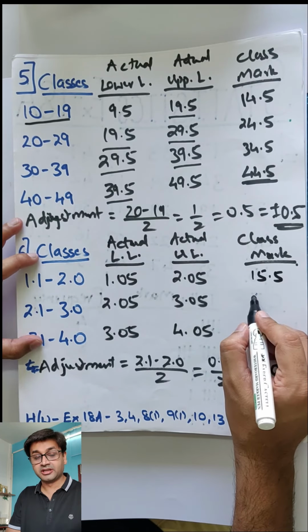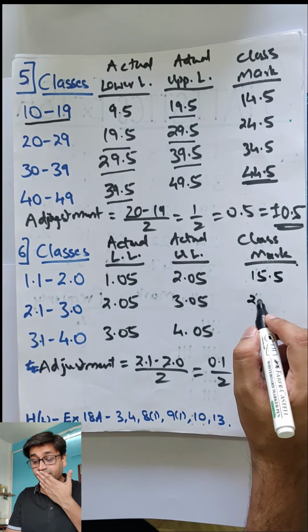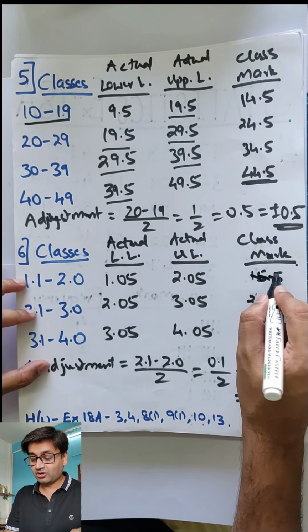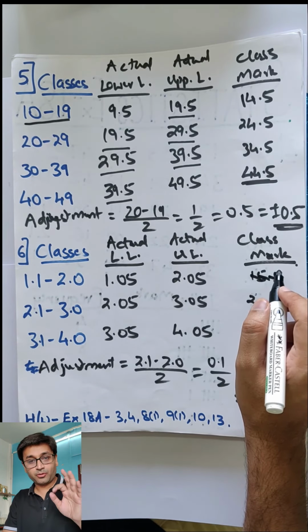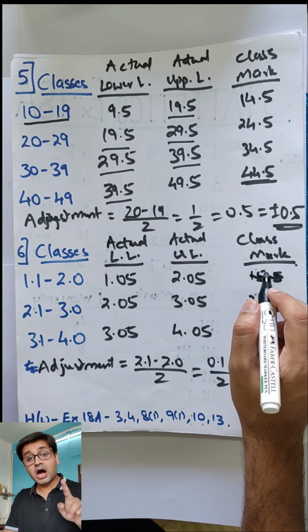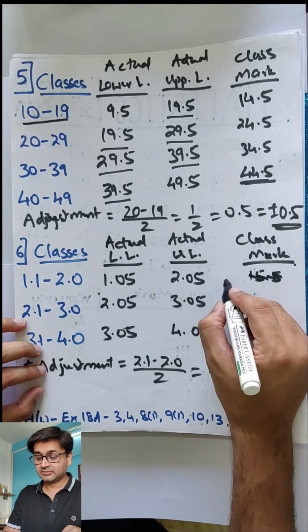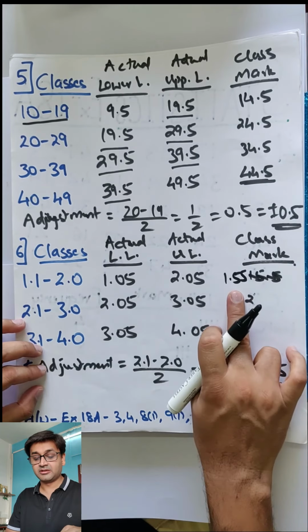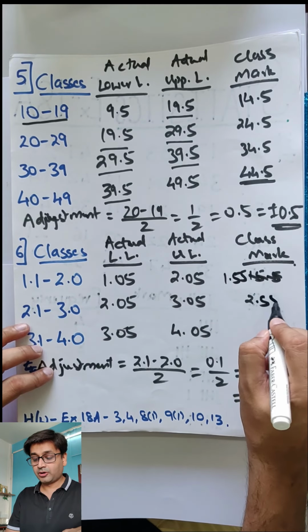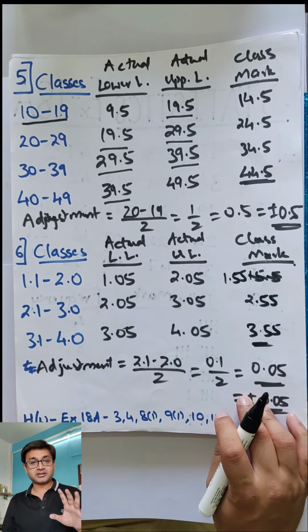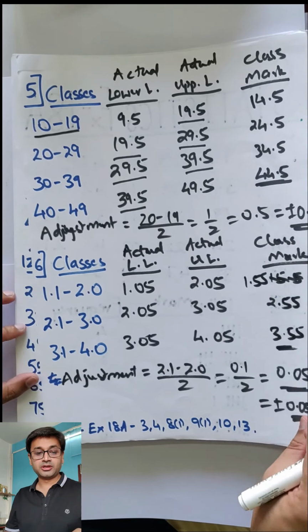Kitna aega next? Oh, I wrote 15.5. What should it be? It's wrong. Sorry. 2 plus 1, 3.1, and half of 3.1 is 1.55. See, I wrote the wrong decimals here. 1.55 is the mid value. Likewise 2.55, 3.55. How many got all this correct? Great job. Let's go with the next one.